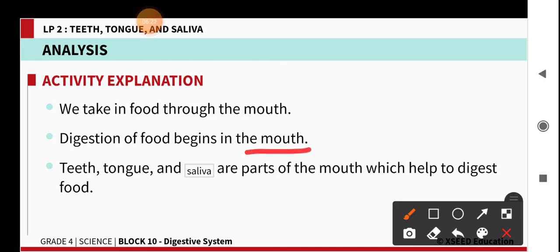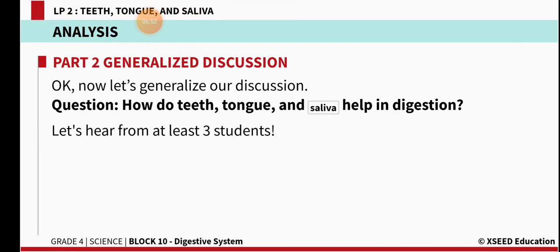So this saliva helps for the digestion of food. Teeth and tongue are also helping, to crush and to swallow. They both help, but saliva helps for the digestion, meaning changing complex food into simple food. It breaks the food and changes it into small substances.